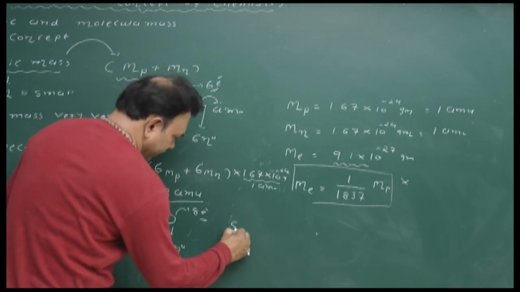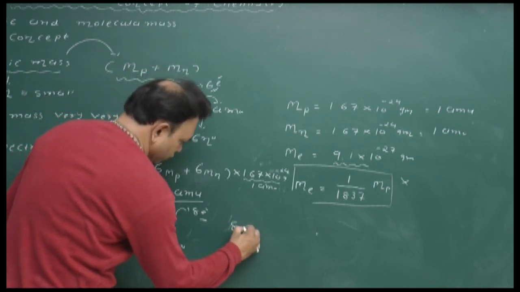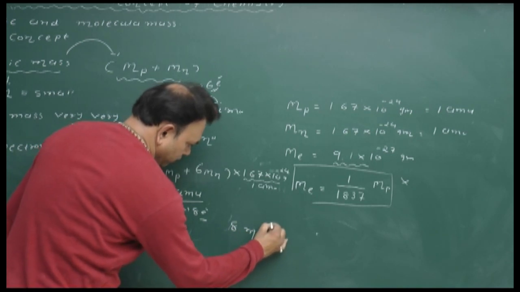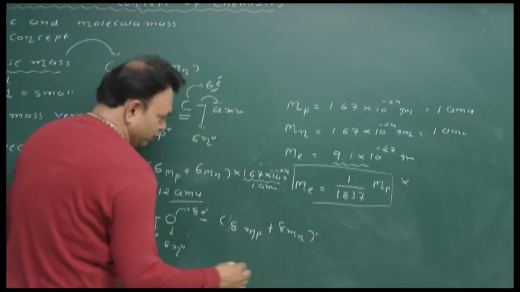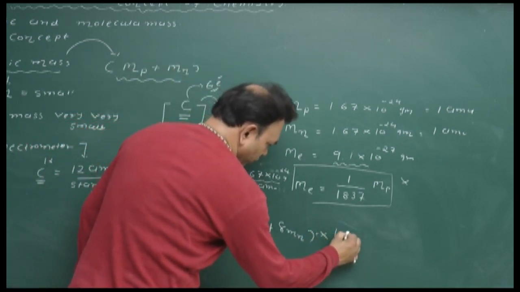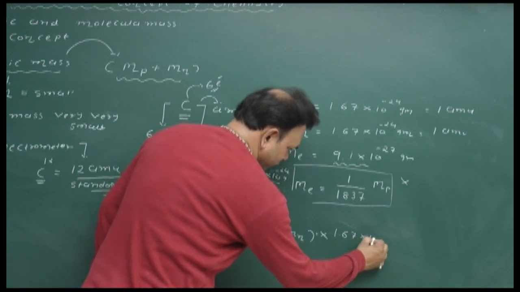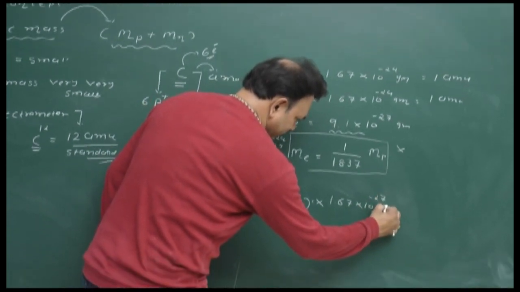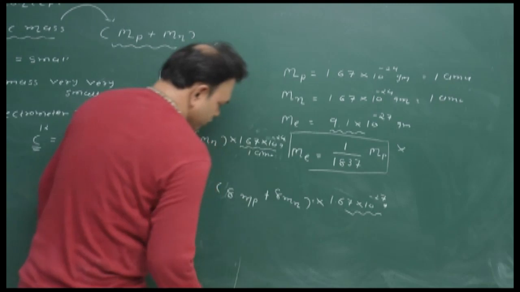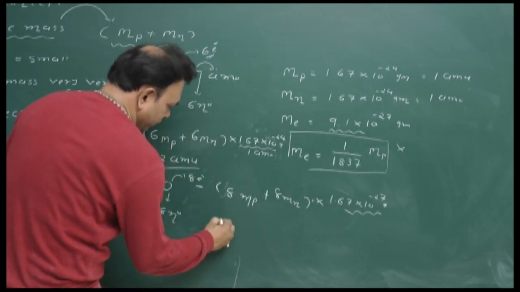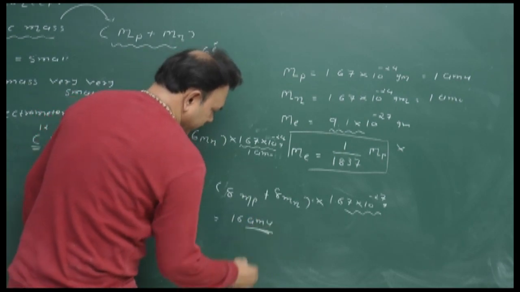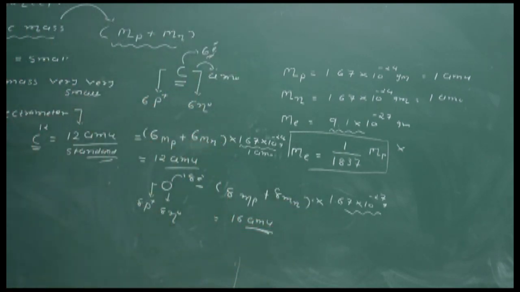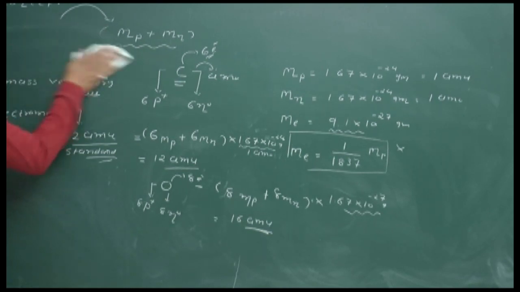So same as 8 proton, so mass of proton plus 8 mass of neutron into 1.67 into 10 raised to minus 24 gram. So this is the 1 AMU. So mass of the oxygen having 16 AMU. तो ऐसे अपन क्या कर सकते हैं कि हर एटम्स का मास फाइंड कर सकते हैं. क्लियर?